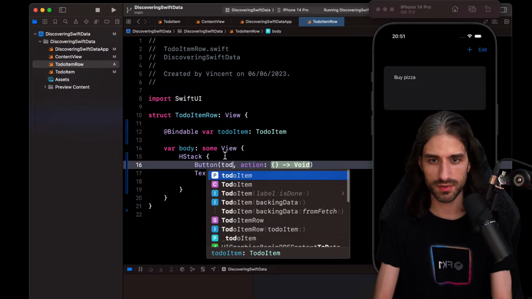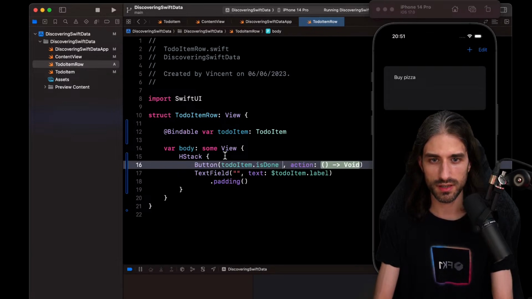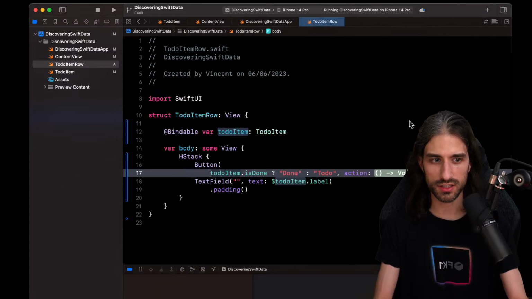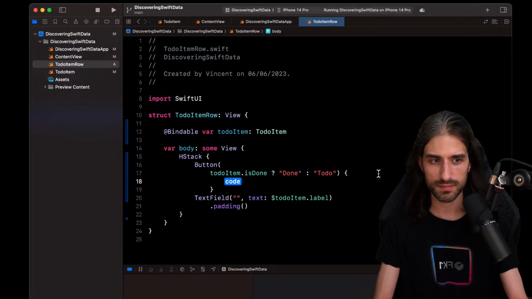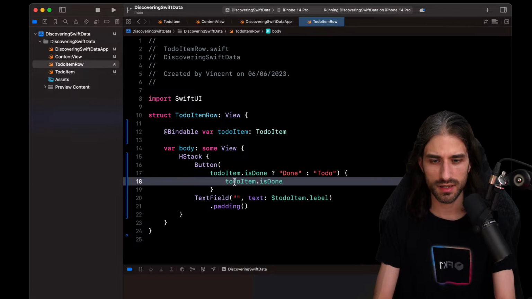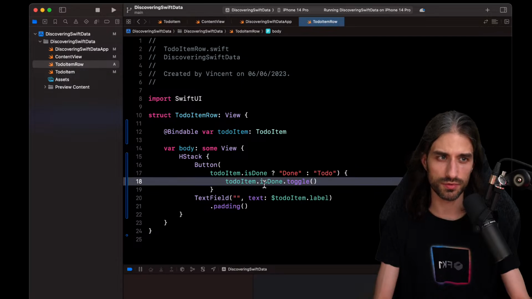So title will be, so it's going to depend. It will be like to do item dot is done. If it's done, then it's going to be done, and otherwise it's still going to be to do. It's not the best, but at least it should do the job. And so for the action, we will do to do item dot is done dot toggle, so that if the boolean is true, we set it to false. If it's false, we set it to true. Okay.